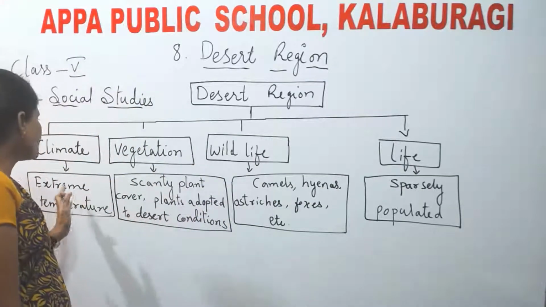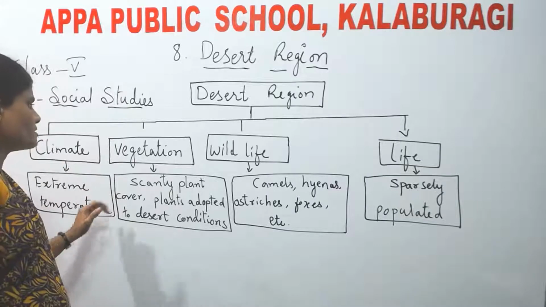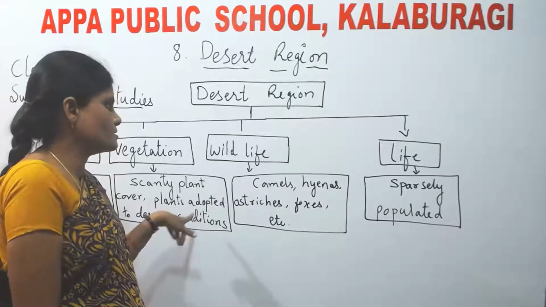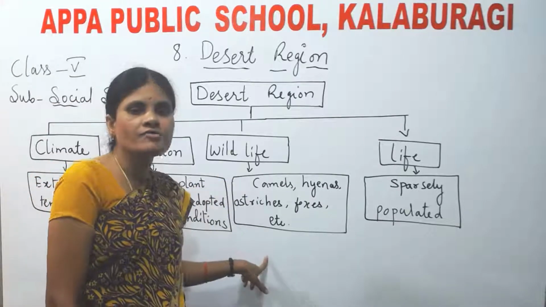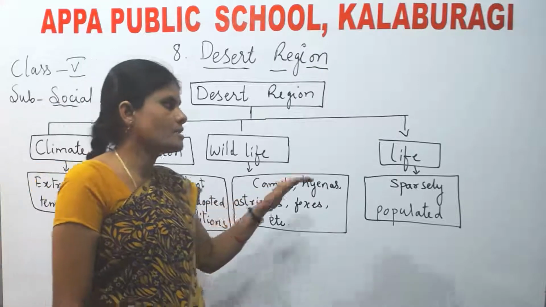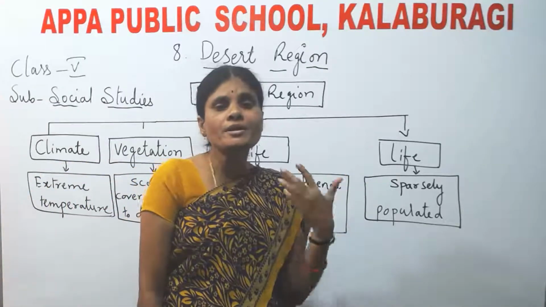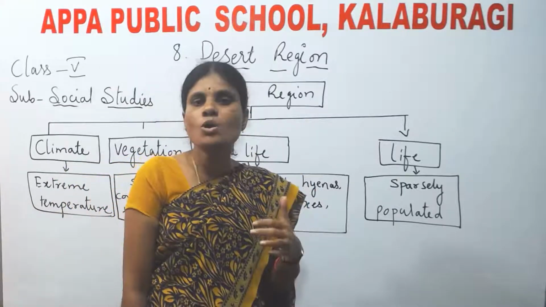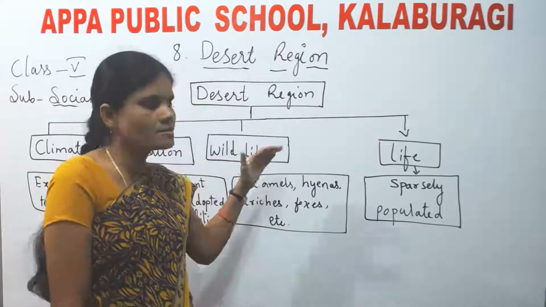Next, what type of climate is experienced? What type of vegetation is found in the desert regions? And what is the wildlife? That means what are the animals present in the desert regions? Next, life. That means what type of life is led by the people in the desert region. All these things we are going to learn in this lesson.